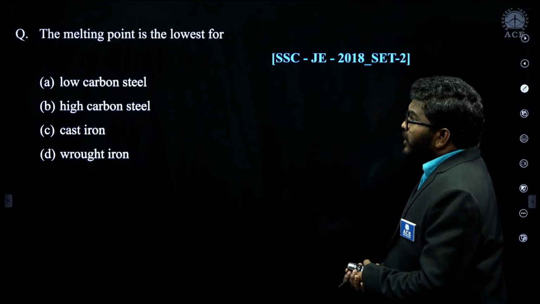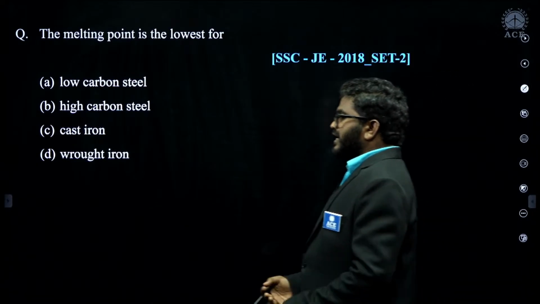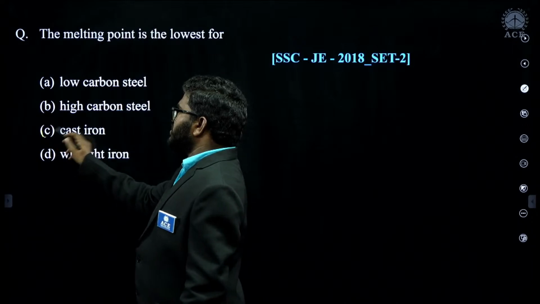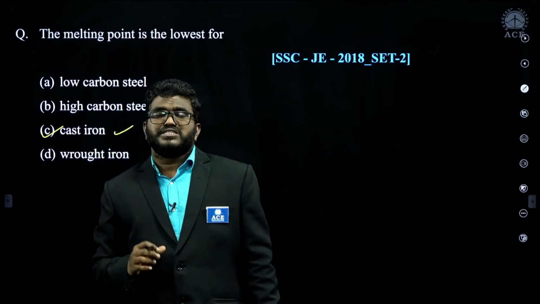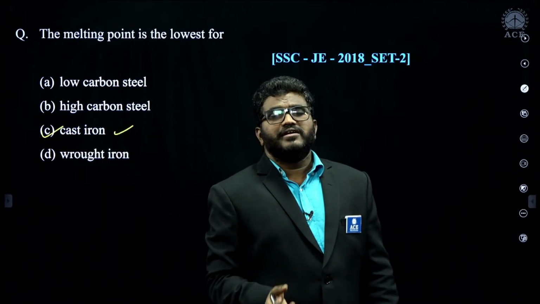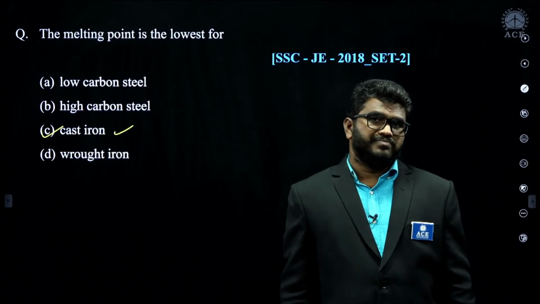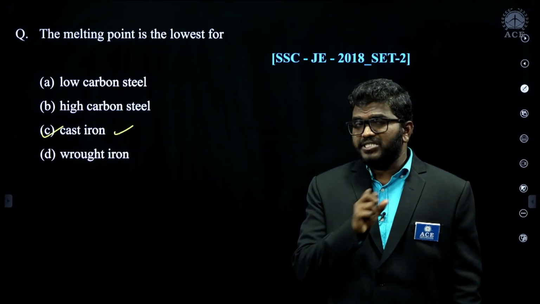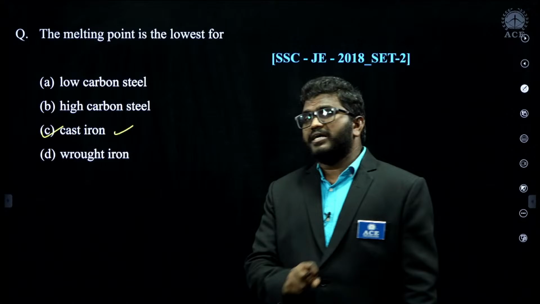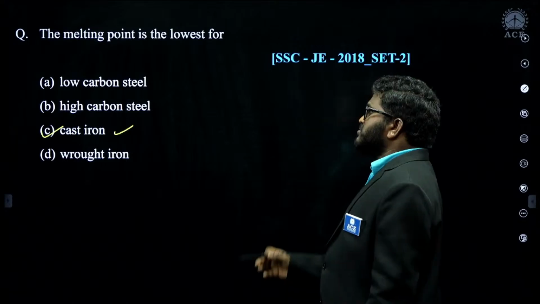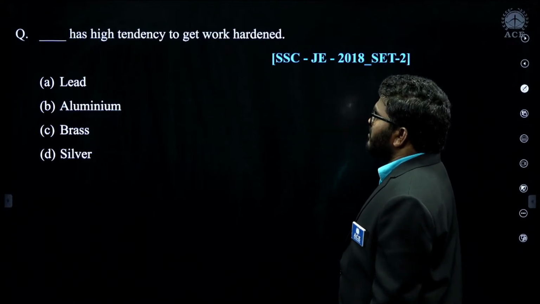Melting point is lowest for cast iron. Cast iron has a low melting point temperature. Because of that, cast iron is the best preferable material used in the casting process, because it has low melting point and high flowability.